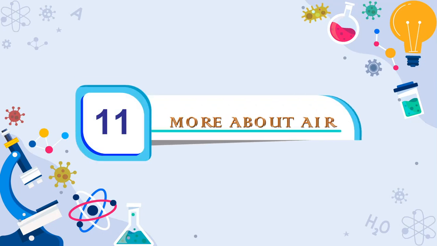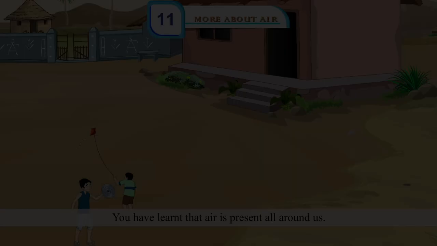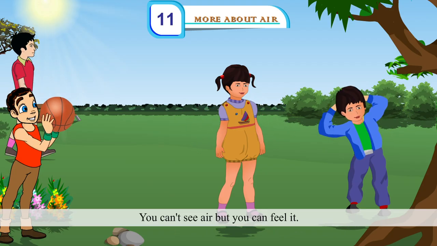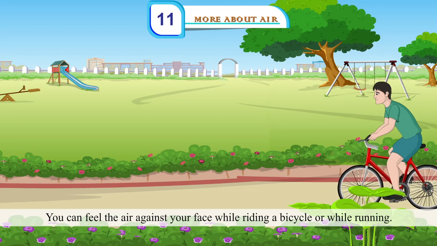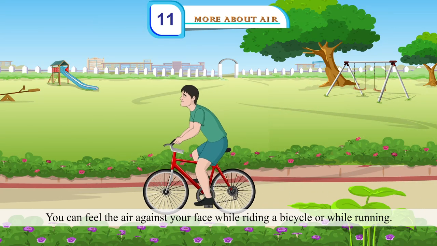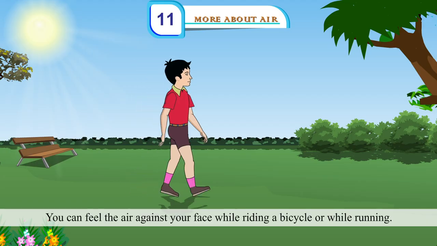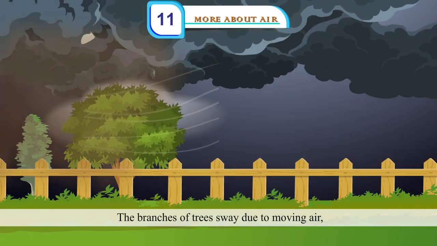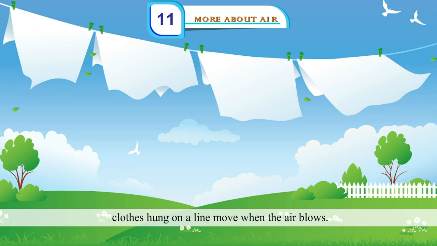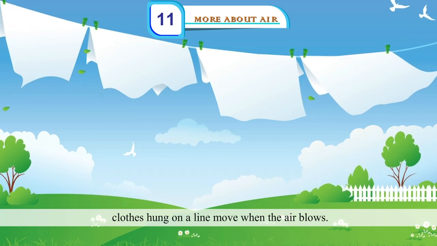Chapter 11. More about air. You have learnt that air is present all around us. You can't see air, but you can feel it. You can feel the air against your face while riding a bicycle or while running. The branches of trees sway due to moving air. Cloths hung on a line move when the air blows.